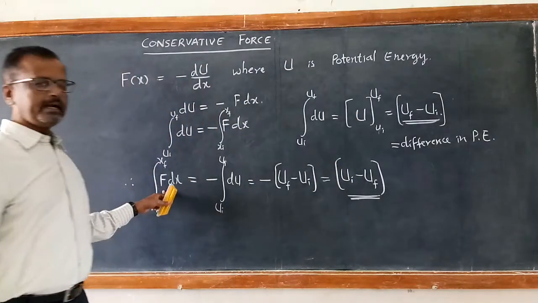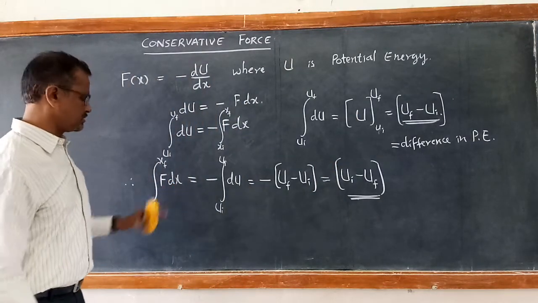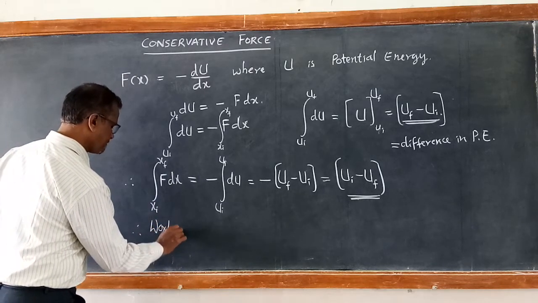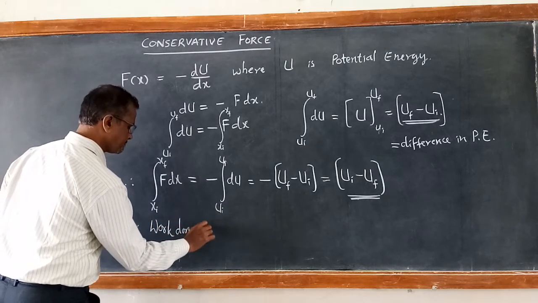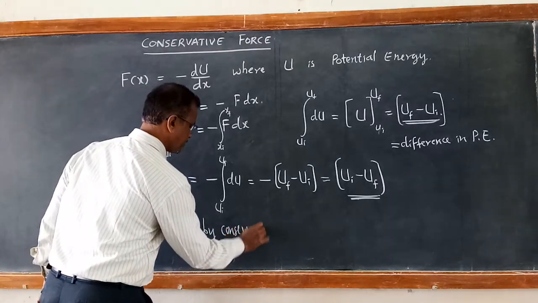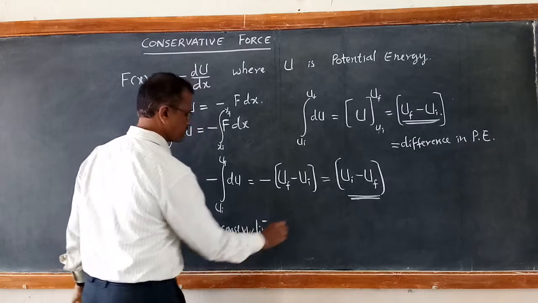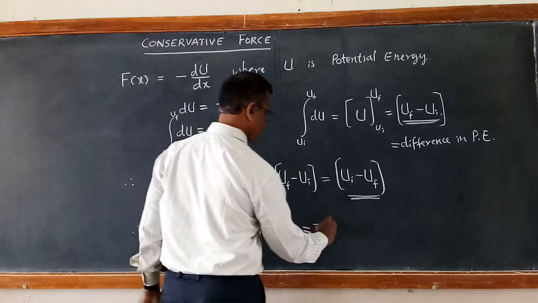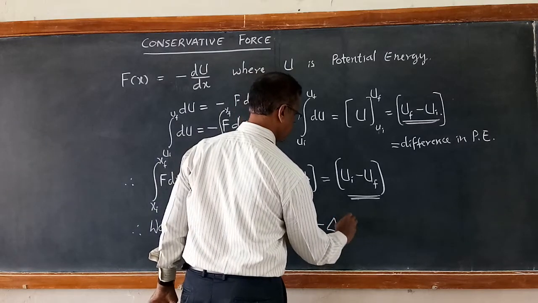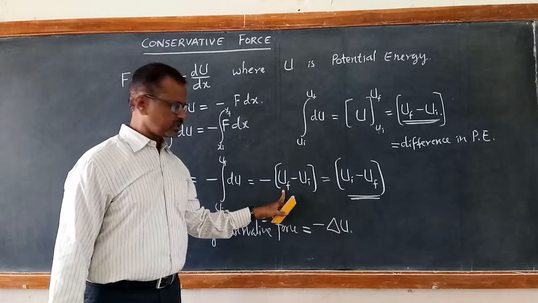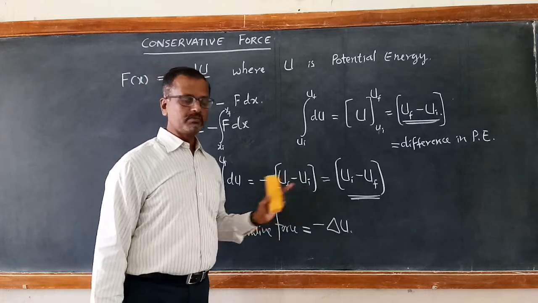So I can conclude that work done by the conservative force results in minus the difference in potential energy, because uf is the final potential energy and ui is the initial potential energy.